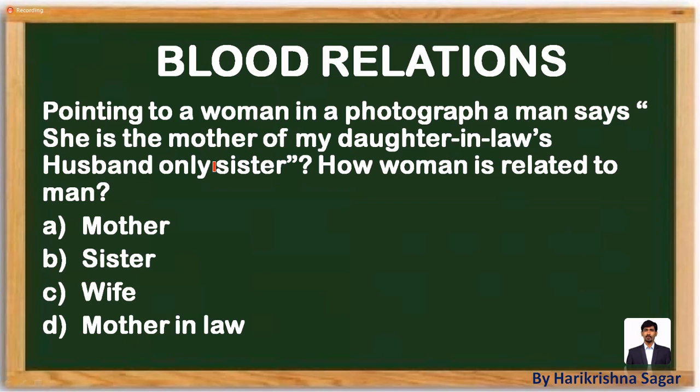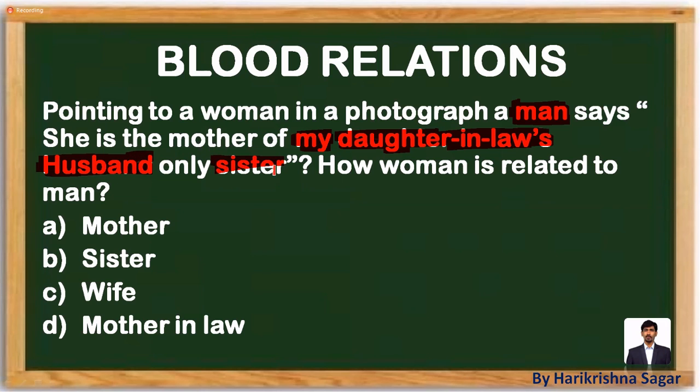Let me use the back solving approach. Before using it, who is saying these words? The man says these words. "My" indicates the man's. Daughter-in-law: whom will be called a daughter-in-law? That man's son's wife will be the daughter-in-law. My daughter-in-law's husband means that man's son. That man's only sister means that man's daughter. This is one point which you have to understand from the data.